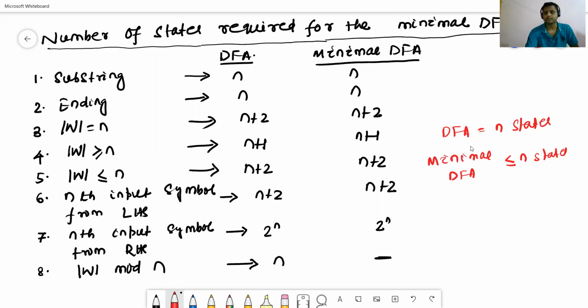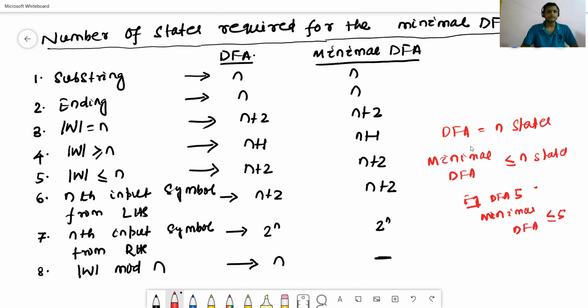For example, if a DFA contains 5 states, the minimal DFA must contain less than or equal to 5 states.